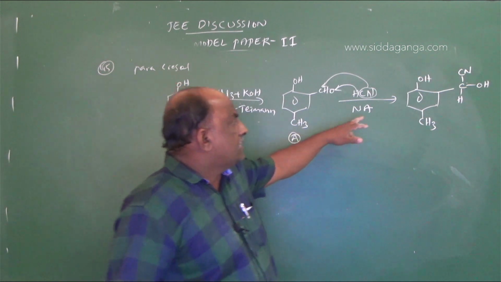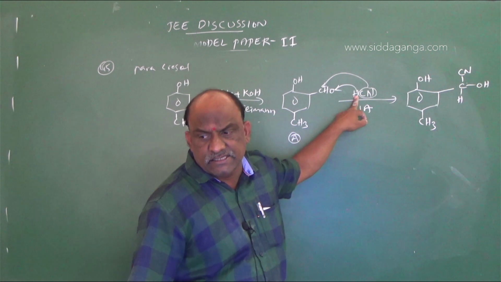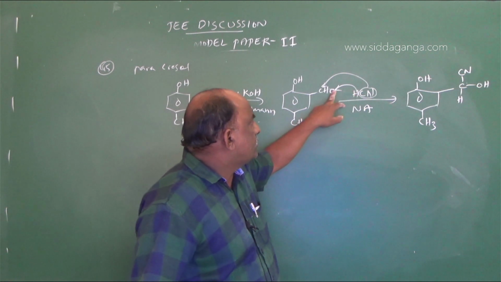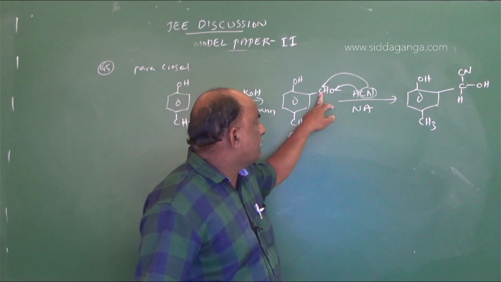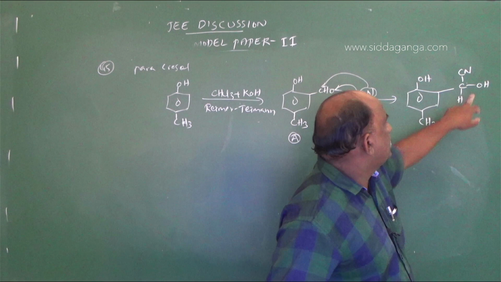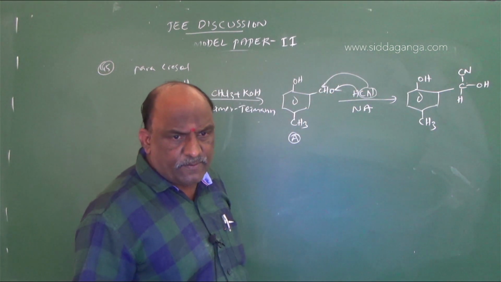This is a cyanohydrin. Addition of HCN is called a nucleophilic addition reaction, giving the cyanohydrin, with hydrogen attached to the oxygen and the cyanide group attached to the carbon. This is compound B.